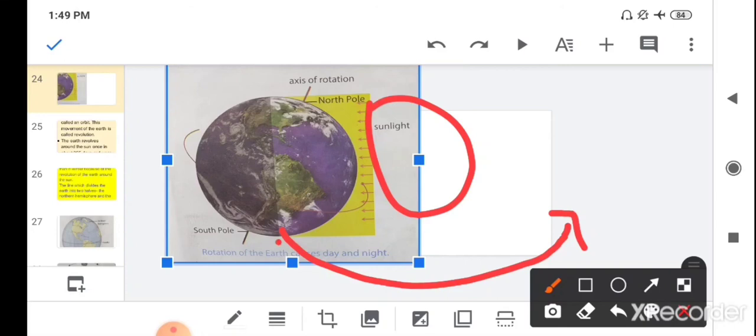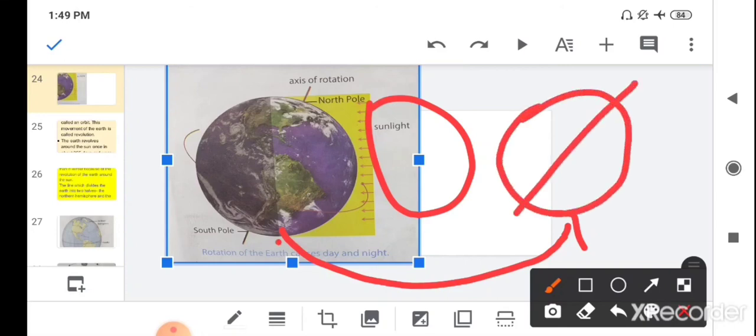Same like this, this is the earth, this is the south pole and this is the north pole. So when the earth moves after a few months and reaches the other side of the sun, the south pole is tilted towards the sun. Then the north pole tilts away from the sun.